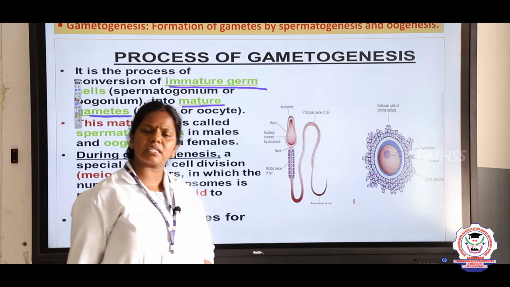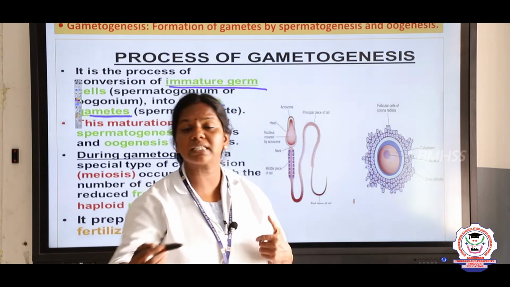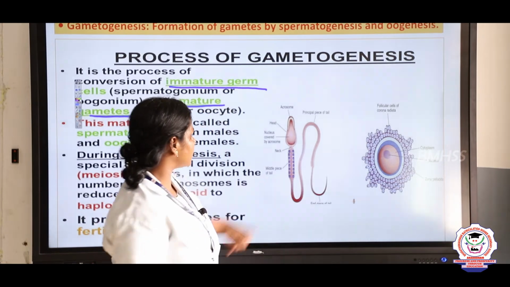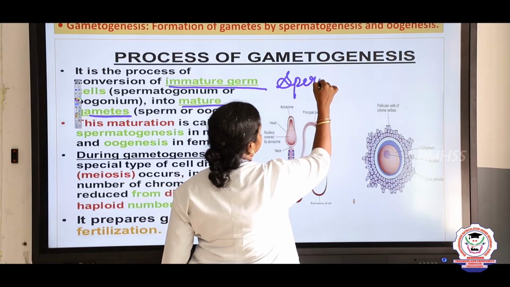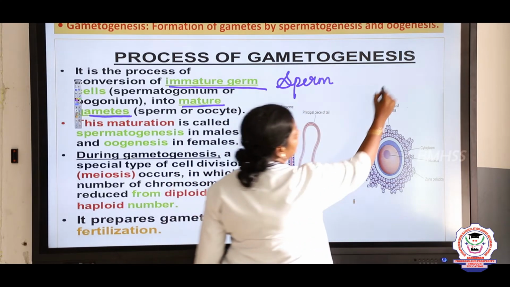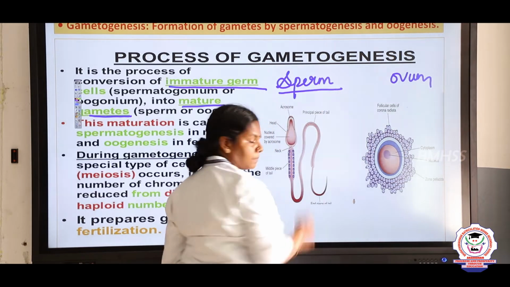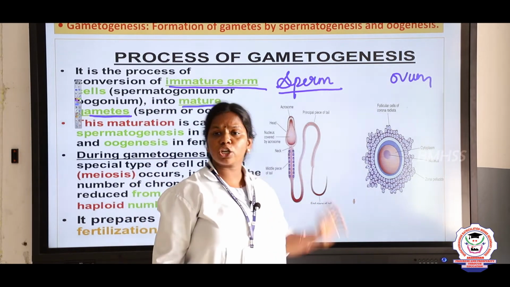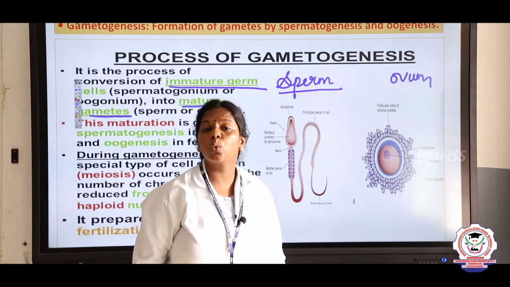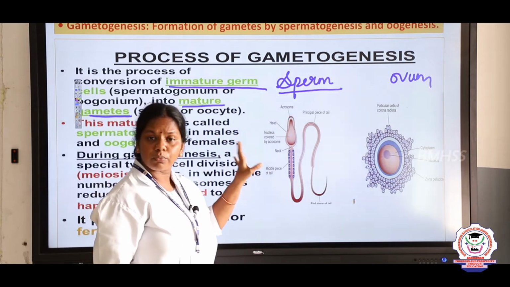In gametogenesis, two gametes are involved in fertilization. One is a male gamete and another is a female gamete. So, what is a male gamete, children? Male gamete is a sperm. What is a female gamete? Ovum. The formation of sperm we call spermatogenesis, and the formation of ovum we call oogenesis. So, what is gametogenesis? Formation of gametes.